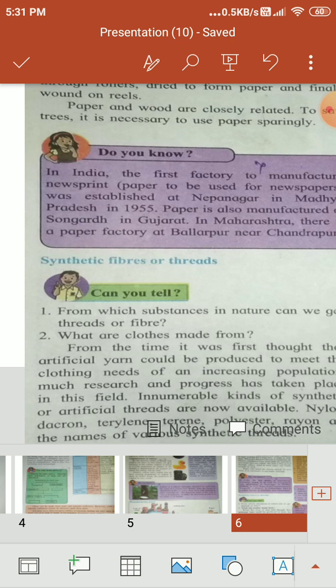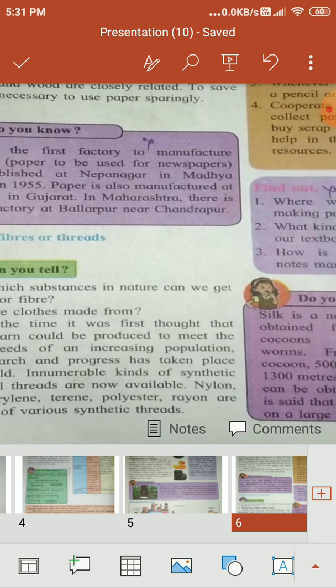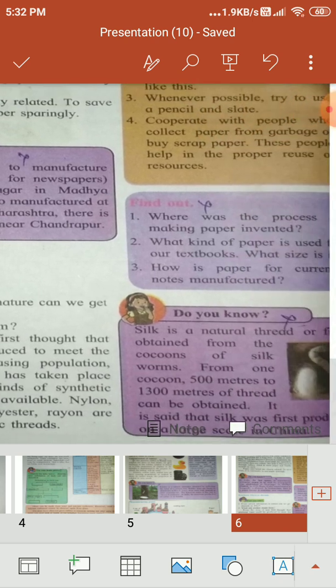Nylon, the word nylon is coined from two cities: NY from New York and LON from London. Look at your textbook, it is clearly mentioned how they are coined together. Nylon threads have a shine and are strong, transparent and water resistant. We use it when we go to a resort. This type of clothes we generally use. Also the fishing nets, ropes, etc.